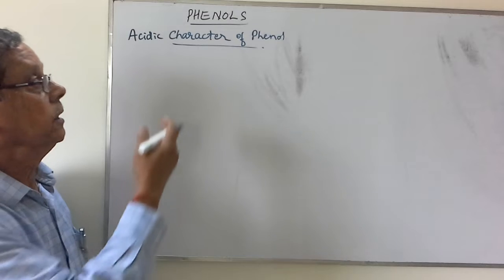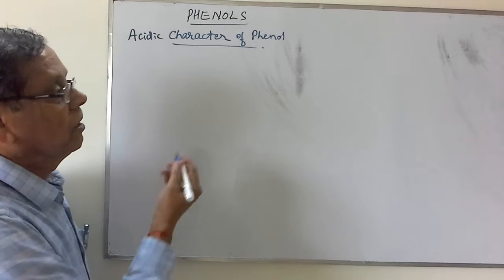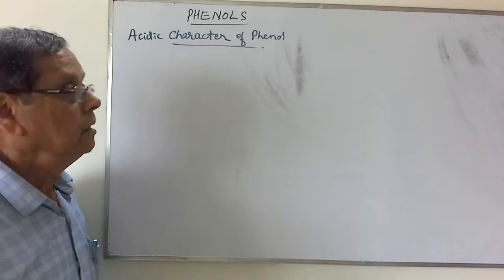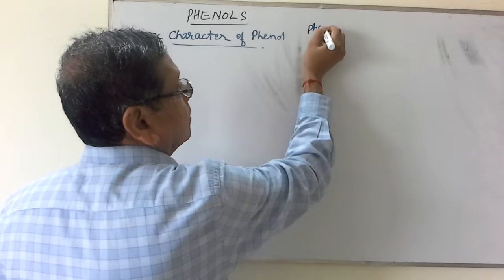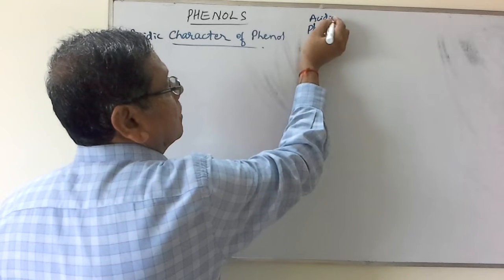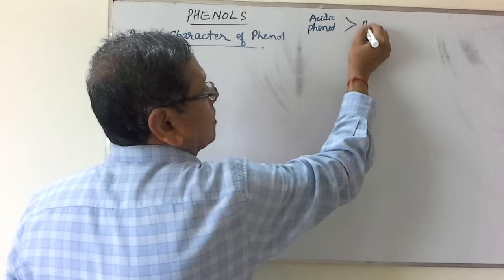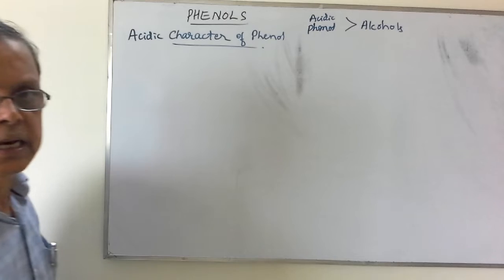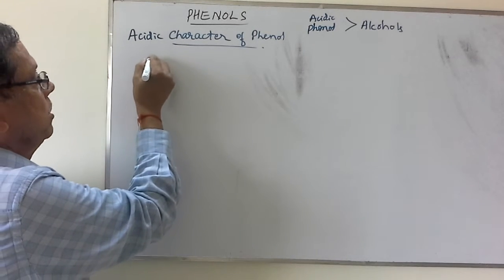Back to the topic on the acidic character of phenol. Phenol is acidic, more acidic than the alcohols. That is, when we compare the acidic character of phenol, phenols are more acidic than the alcohols. This can be explained by considering various concepts like resonance, etc. Suppose you consider this phenol.